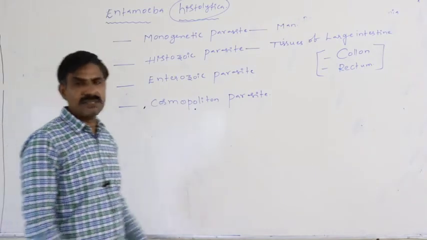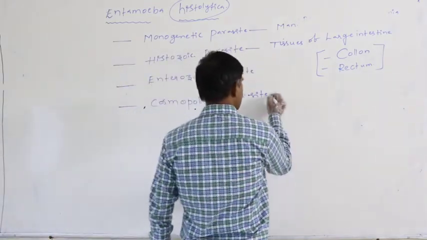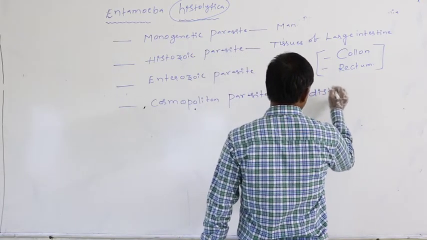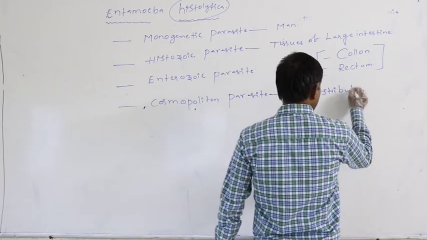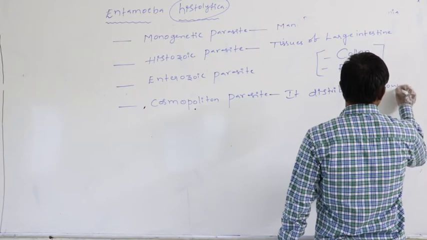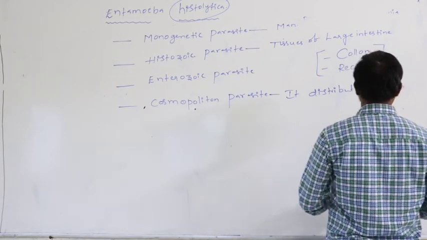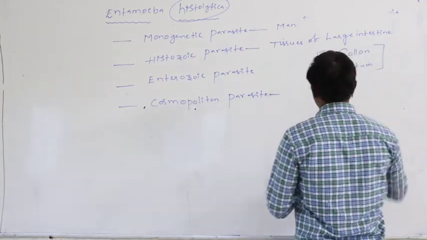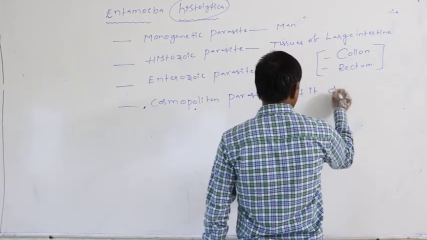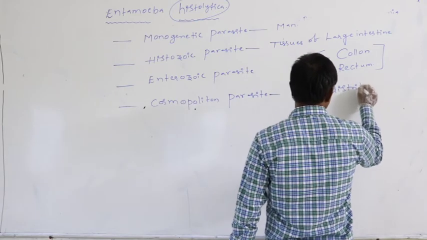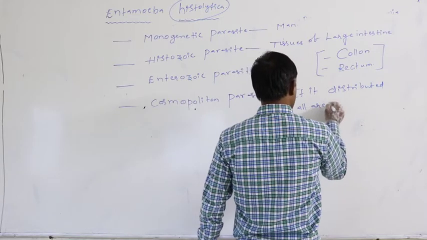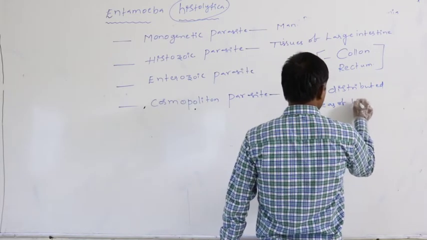It is the cosmopolitan parasite. Means it is distributed throughout the country, if it is distributed in all areas of the world.